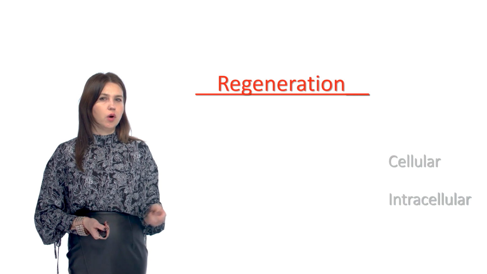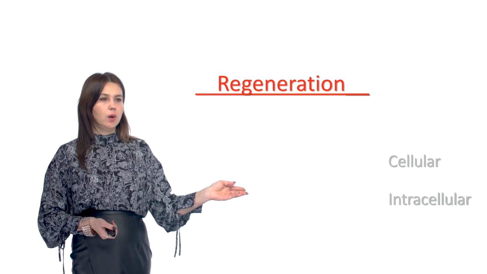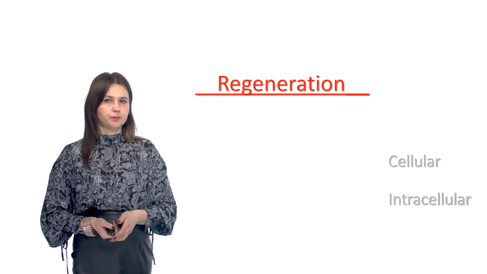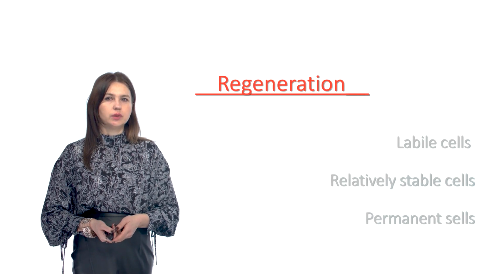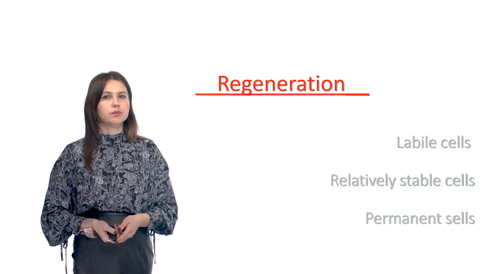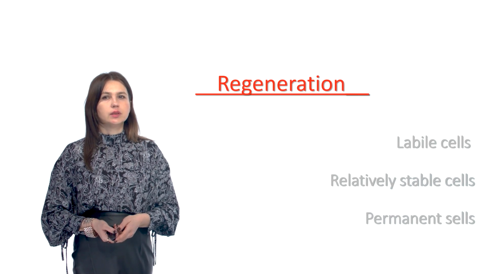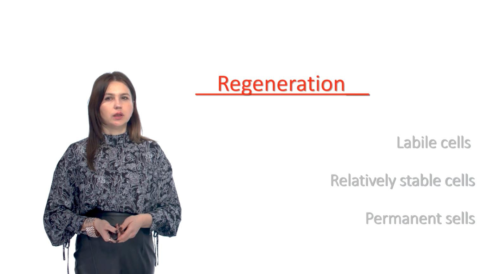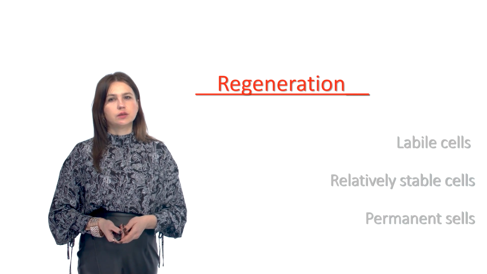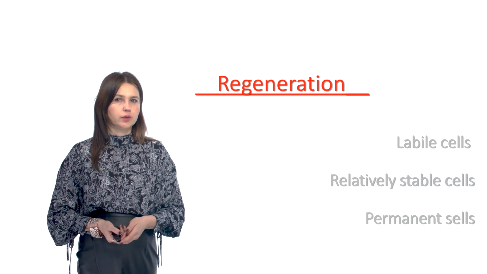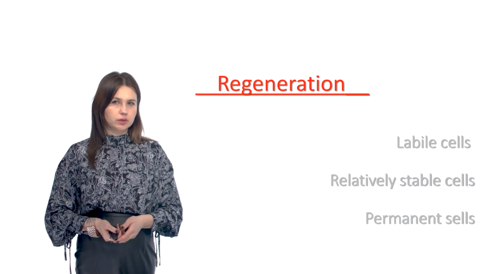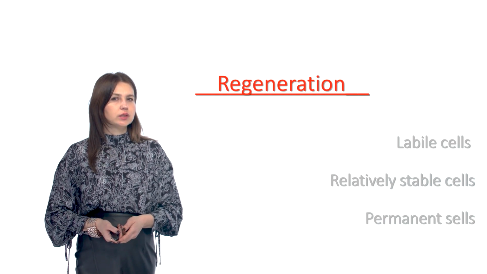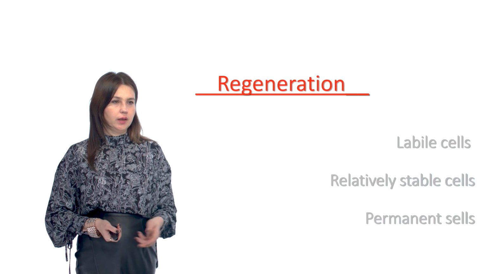There are two forms of regeneration, cellular and intracellular. Cellular regeneration is characterized by the multiplication of cells. It can be observed in the epithelium of the skin, mucous membranes of the gland, gastrointestinal tract, respiratory and urinary system, lymphoid tissue cells and hematopoietic organs, loose connective tissue, organs and tissue represented by the labile cells.